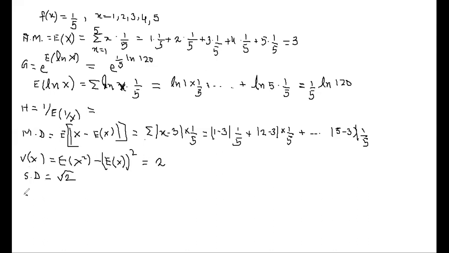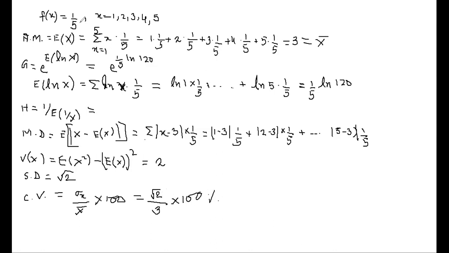The last one is coefficient of variation, CV. What is that? Sigma x by x bar into 100%. X bar means arithmetic mean. So what is the CV over here? Sigma x is root 2, and x bar is 3. X bar is the arithmetic mean, nothing else, denoted by x bar. So into 100%, coefficient of variation is this one.